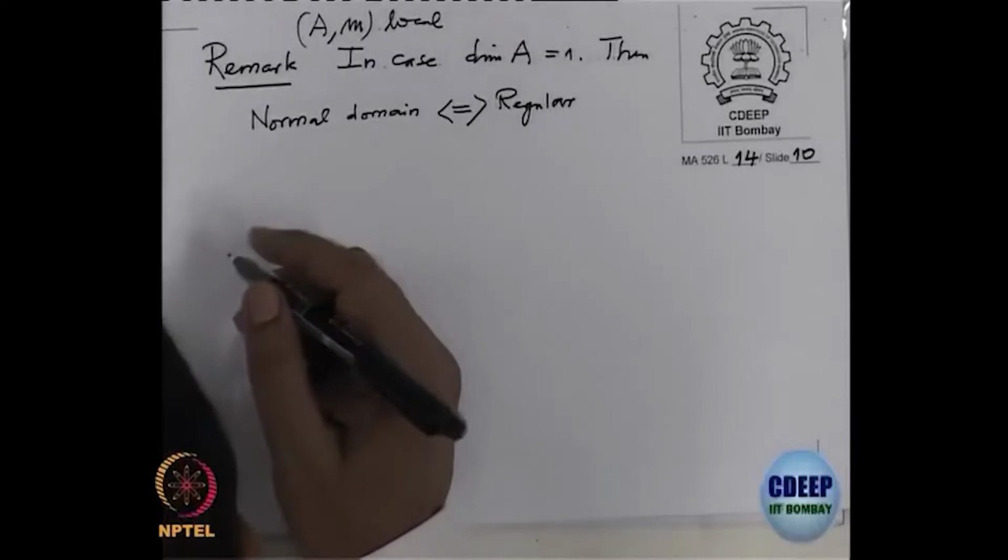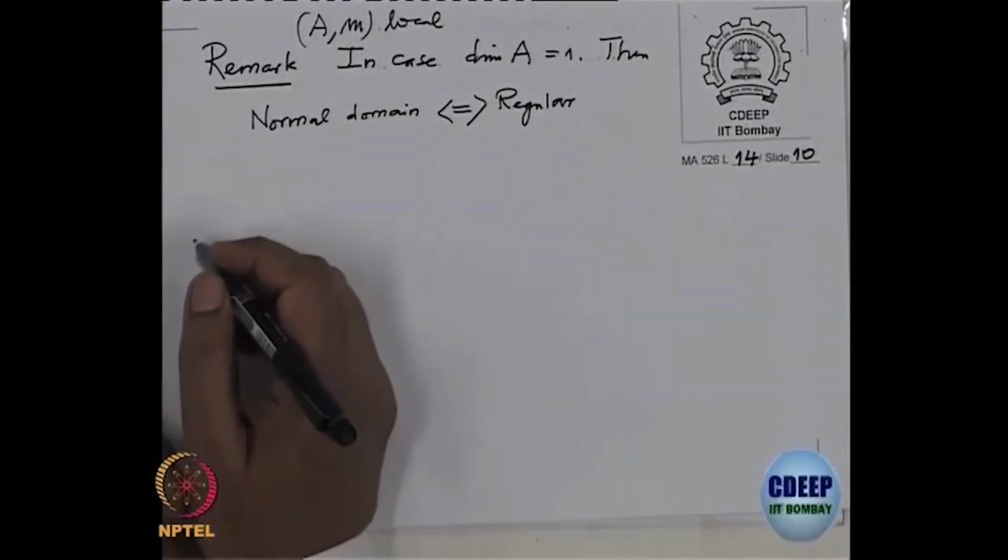Okay, now I want to recall some facts which we will use in the proofs about field extension. So before that I will just make a couple of definitions.